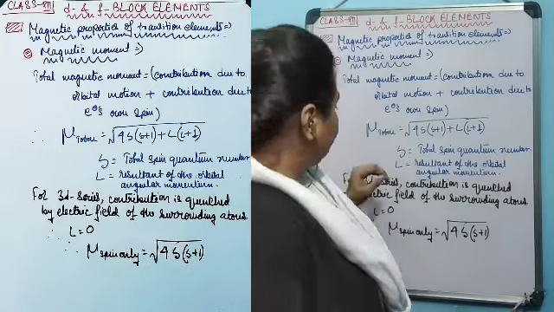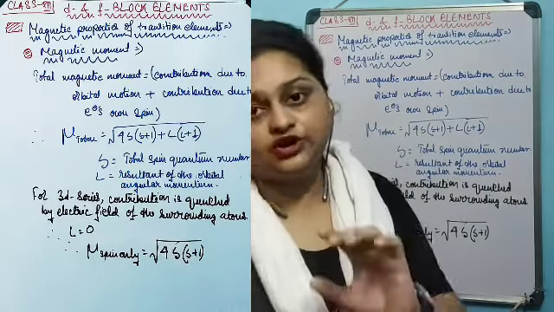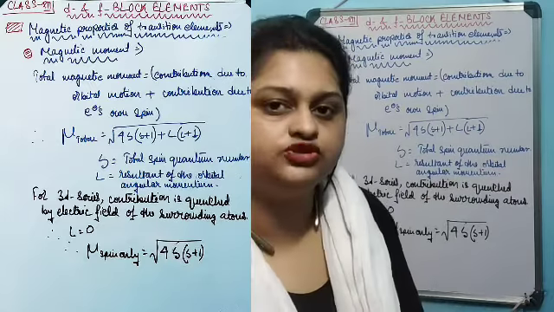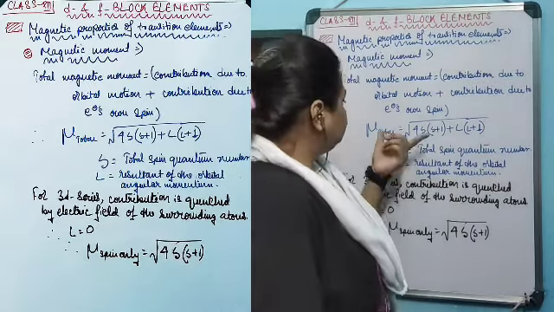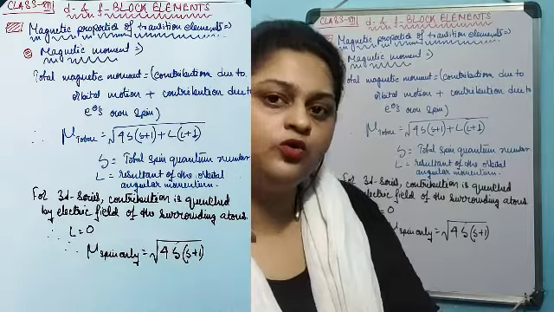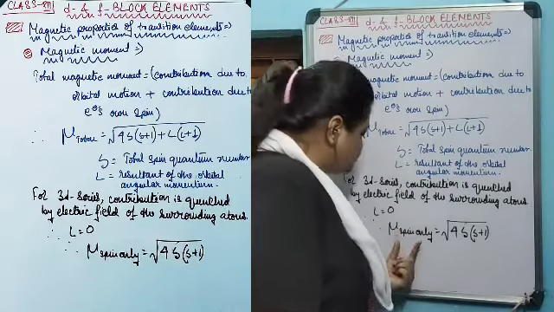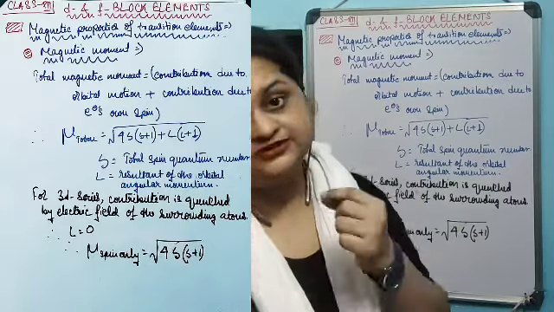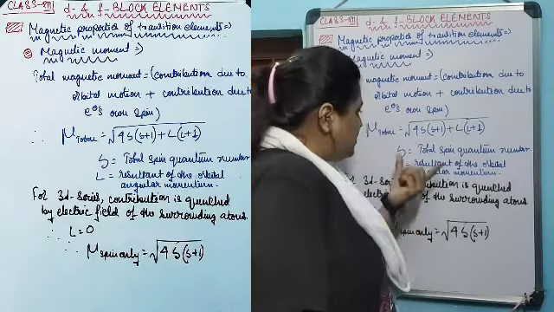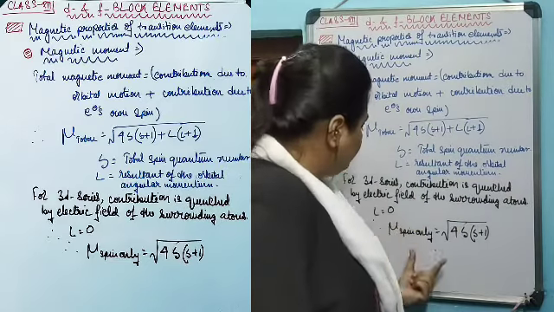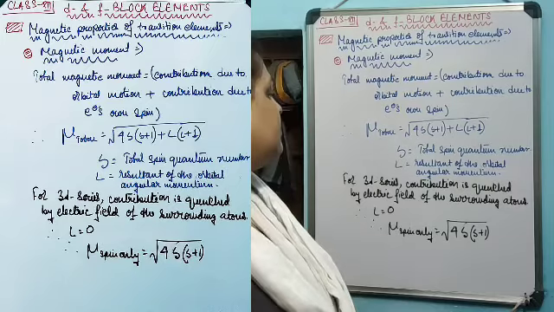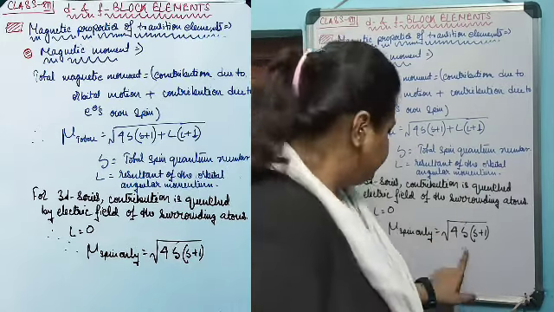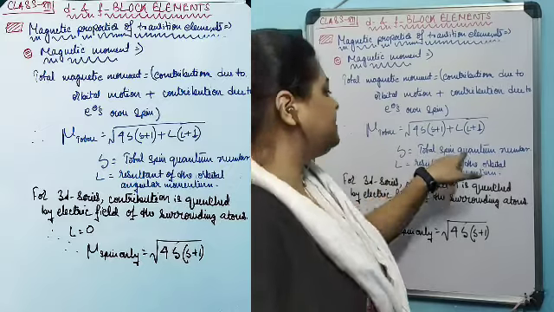That's why for the 3d series, L becomes 0. As a result, the magnetic moment comes from only the spin. So the spin-only moment equals root over 4S(S+1), where S is the total spin quantum number.